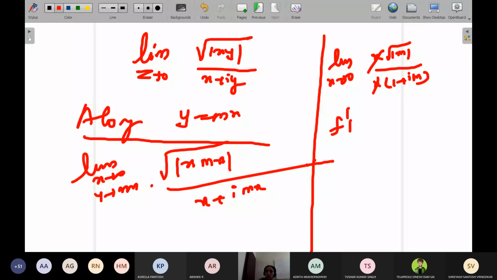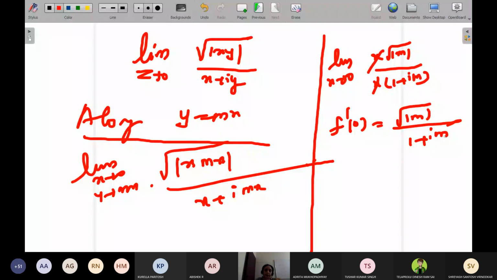So you will get f dash of 0 is equal to root mod m divided by 1 plus im. What will happen for this curve? You give different values for m, you will get different f dash of 0. Yes or no? It is not unique. That means the derivative does not exist. Since the derivative does not exist, the function is not analytic at the origin. Though the CR equations are satisfied, the function is not analytic at the origin.